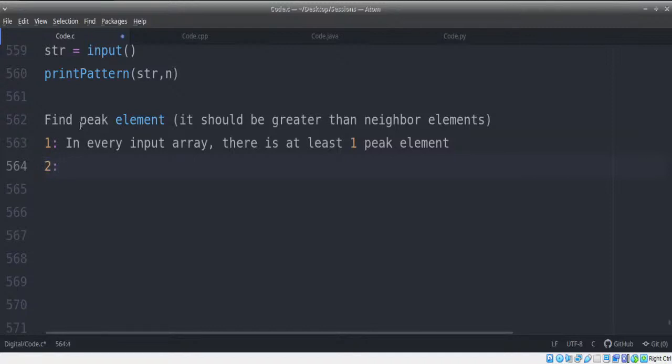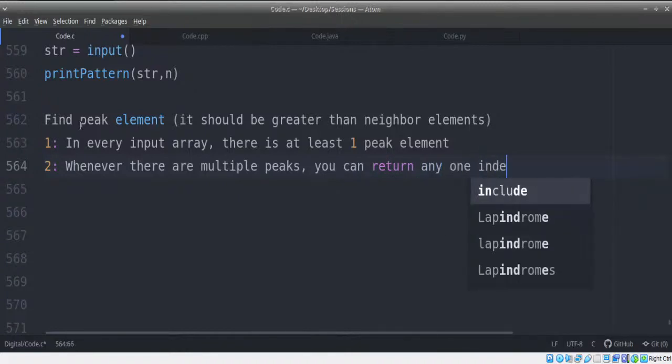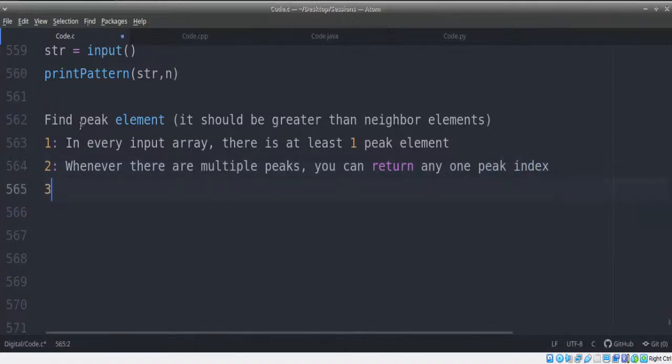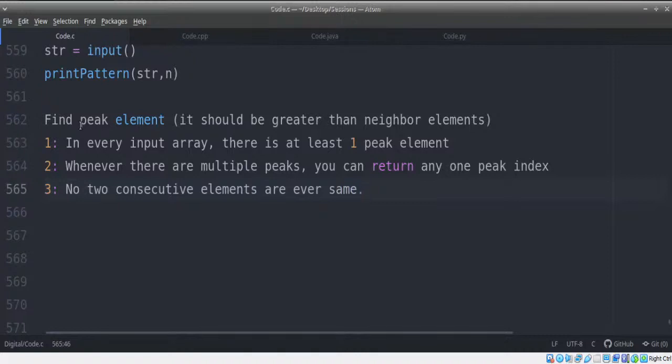So second, whenever there are multiple peaks, you can return any one index of the peak element, any one peak index. That is the second scenario. The third scenario, or the third condition that they give, is that no two consecutive elements are ever the same. This is one more scenario.